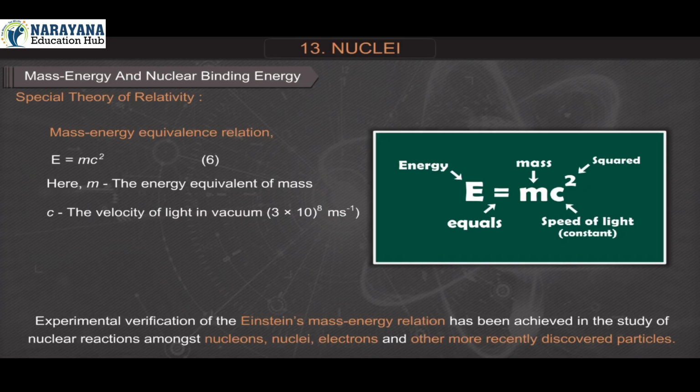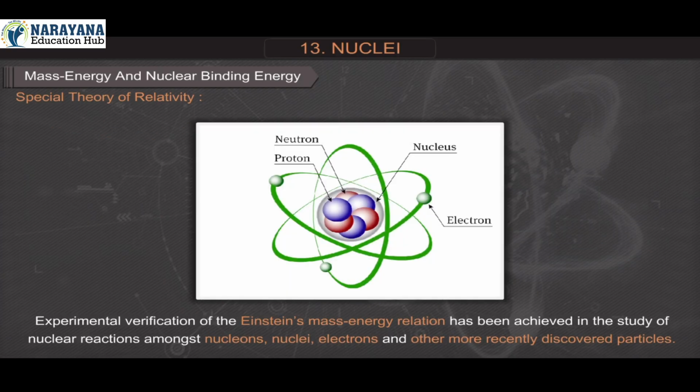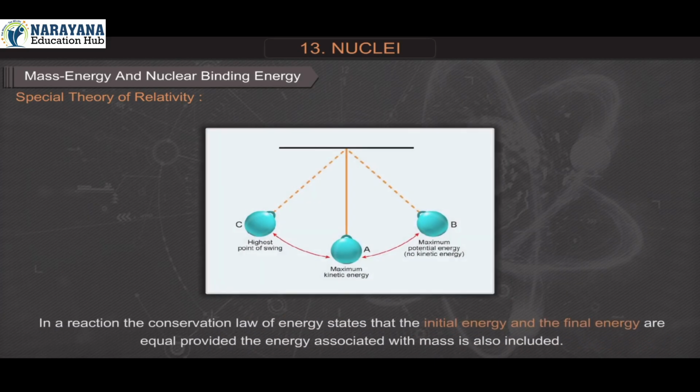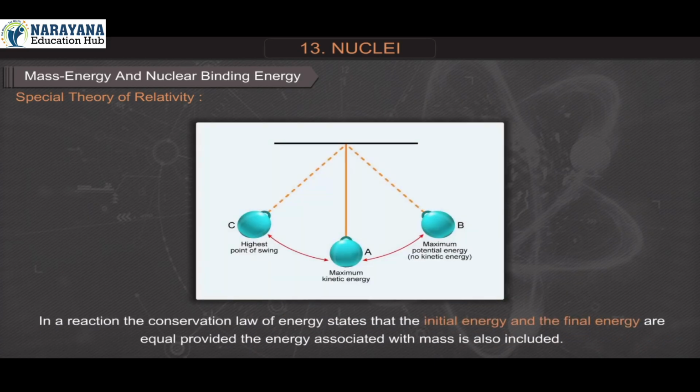Experimental verification of Einstein's mass-energy relation has been achieved in the study of nuclear reactions amongst nucleons, nuclei, electrons, and other more recently discovered particles. In a reaction, the conservation law of energy states that the initial energy and the final energy are equal provided the energy associated with mass is also included.